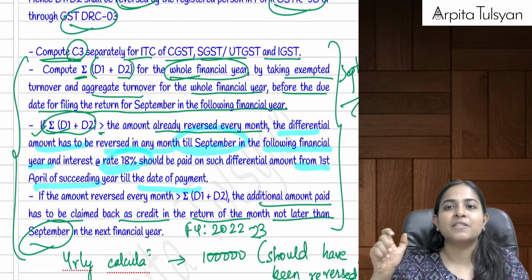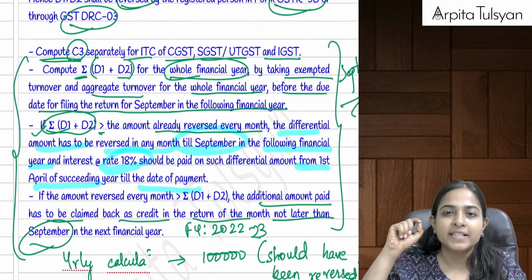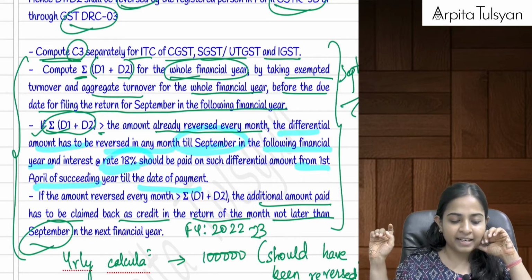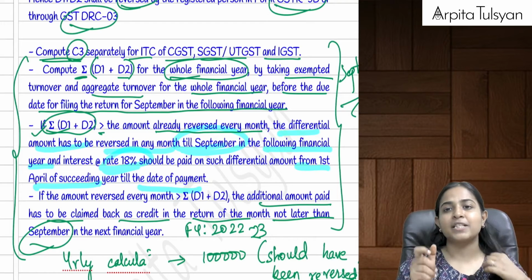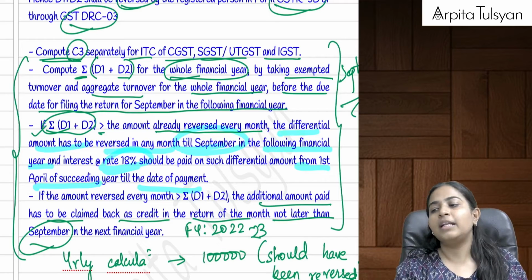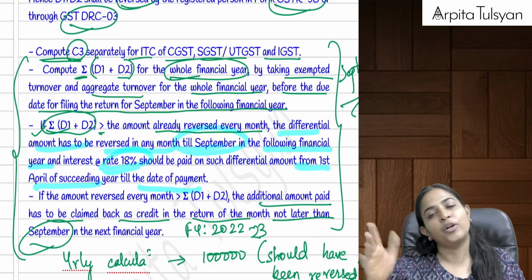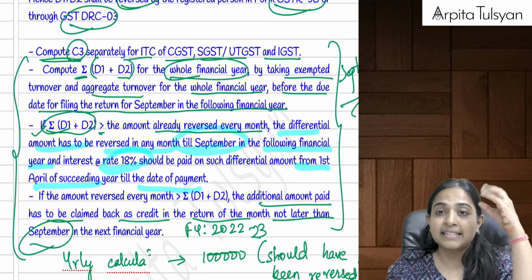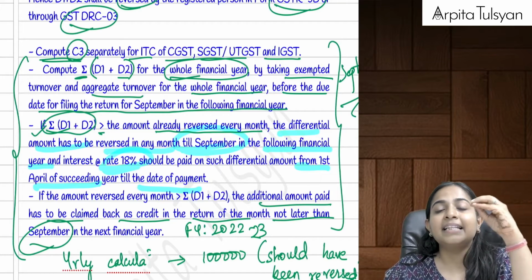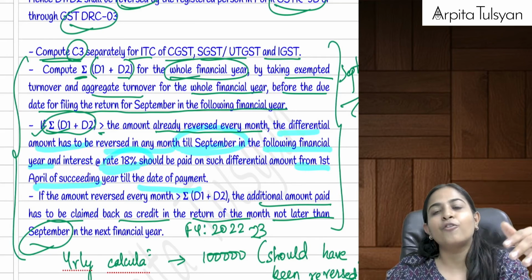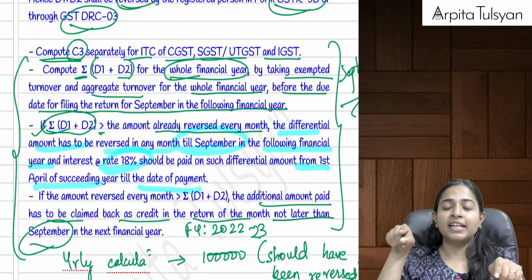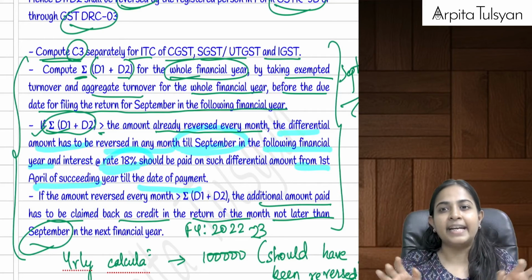And for every tax period we have to do this entire effort of doing step 1, step 2, step 3 and all those things. For every tax period means if you are required to file the return GSTR 3B quarterly, then do it quarterly. If you are required to file GSTR 3B monthly, then do it on a monthly basis. Once this is done, then at the end of the year, do it cumulatively for the entire year. Means do that step 1 full, T1, T2, T3, T4, etc., full calculation for the entire year.